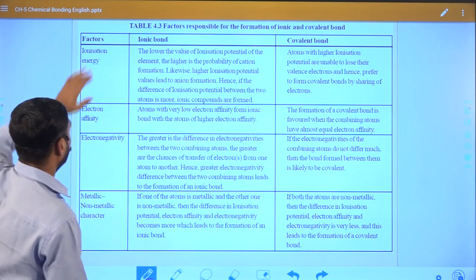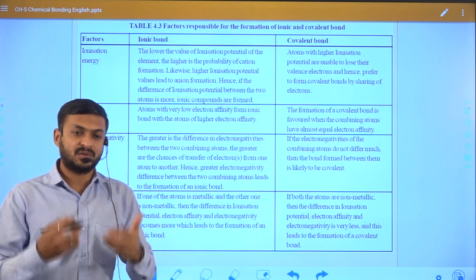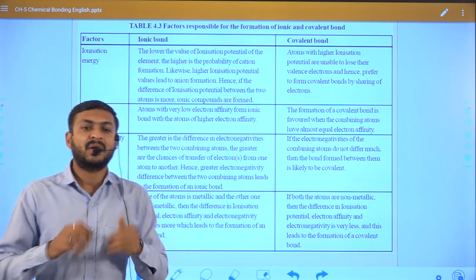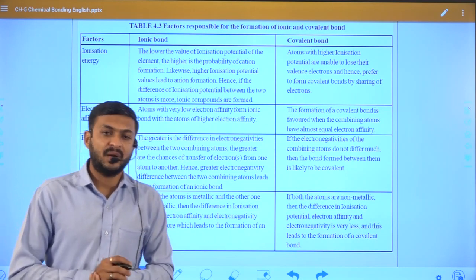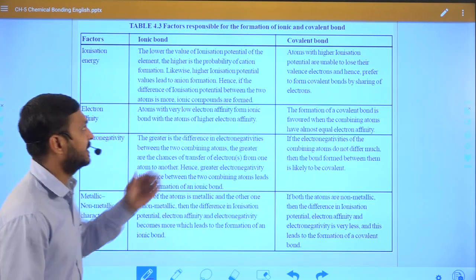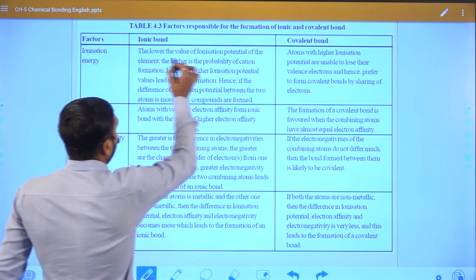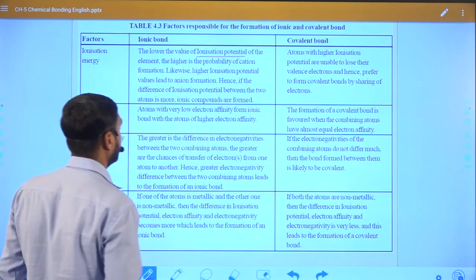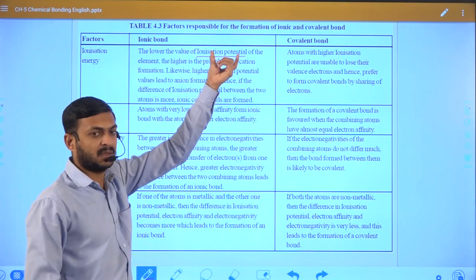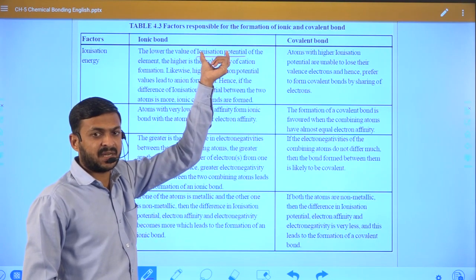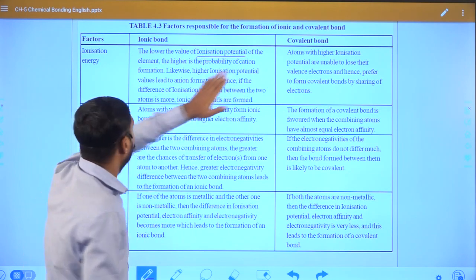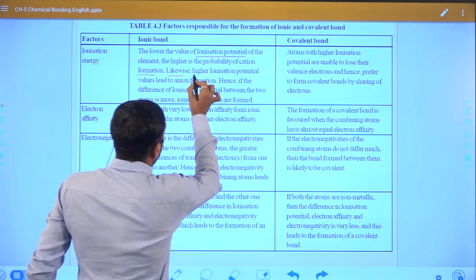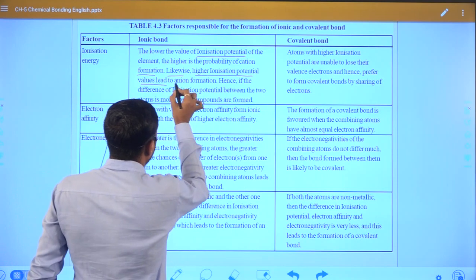So based on ionization energy, we can decide whether ionic bond will form or covalent bond is formed. The lower the value of ionization potential, the higher is the probability of cation formation. Ionization potential is nothing but ionization energy, right? Both are similar. Likewise, a higher ionization potential value leads to anion formation.